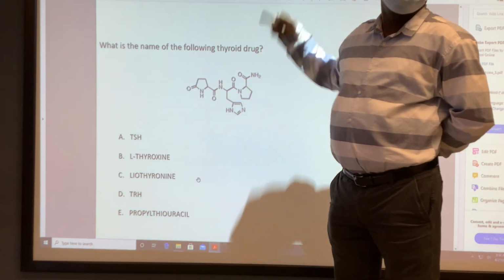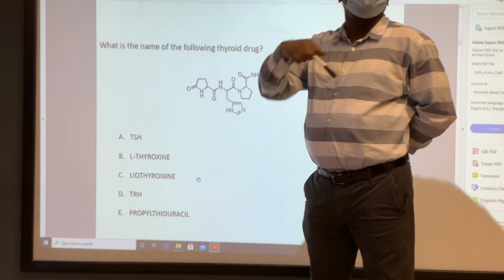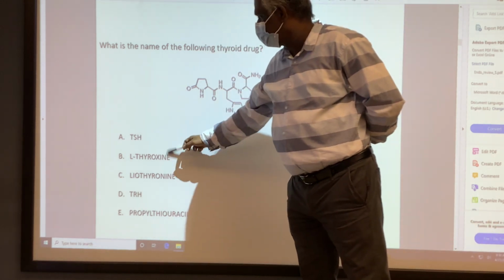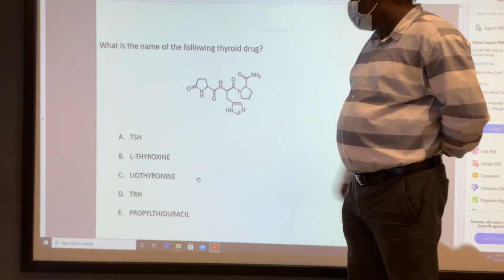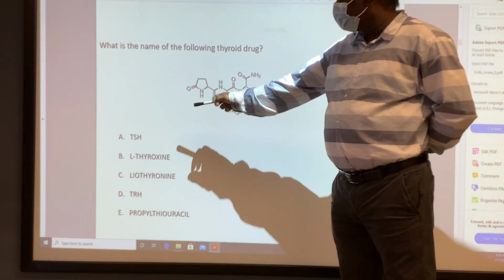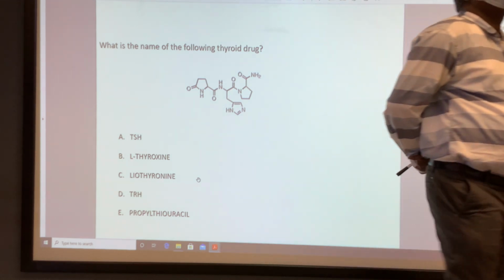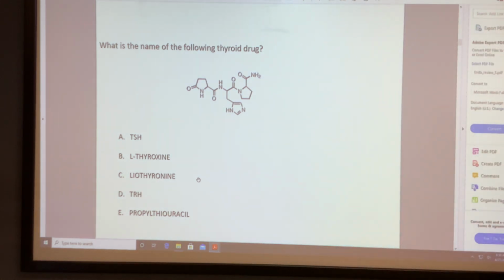The one we have seen, that is L-thyroxine. Liothyronine is when you remove 1 iodine. So this is not the one. And propyl thiouracil, no, that is not propyl thiouracil. So tell me, is it TSH or TRH? TRH. So TRH chemically is a tripeptide, right? So remember that is TRH.